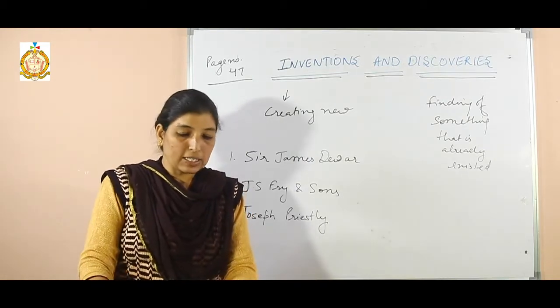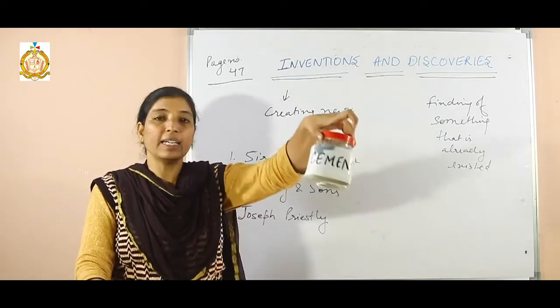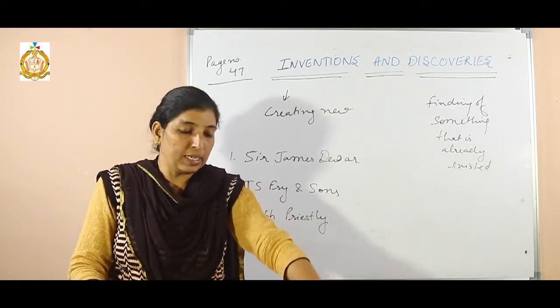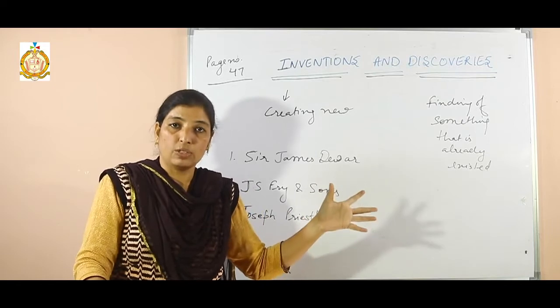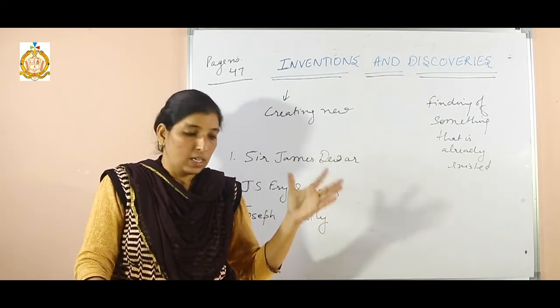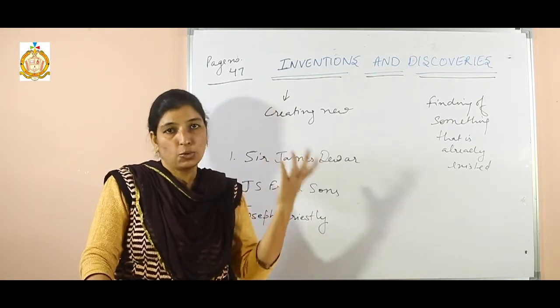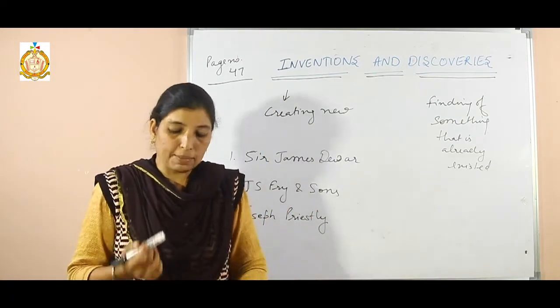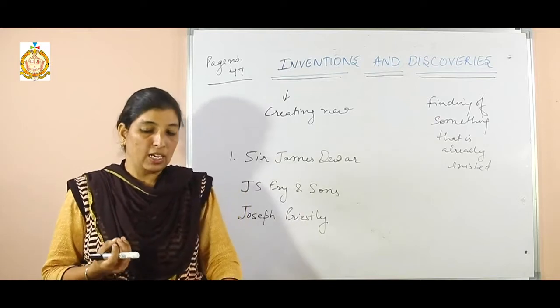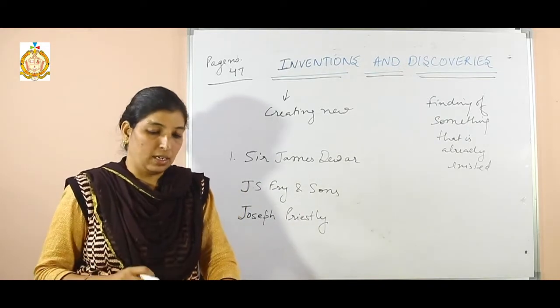Clear? Next is cement. Cement is widely used in the construction of different houses. Clear? With the help of this cement only now we are able to live safely in our rooms. Clear? So this cement was invented by Joseph Aspdin. Clear?